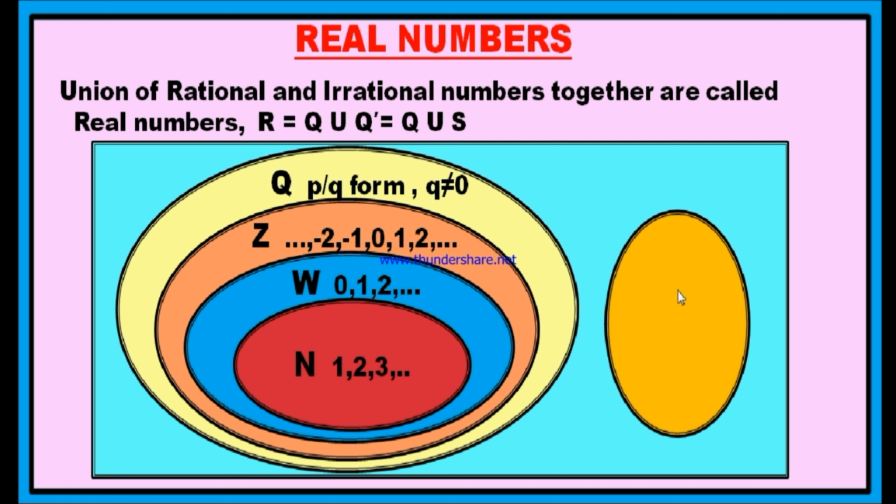The different circle represents the set of irrational numbers. Therefore, the numbers which are not rational are called irrational numbers. These irrational numbers are represented by Q dash or S. Now, if you sum up all these rational and irrational numbers together, you will get the set of real numbers.